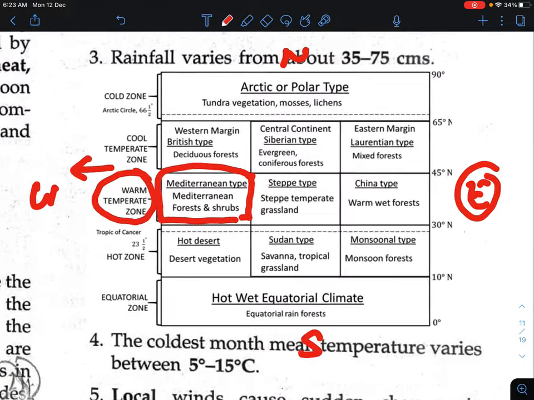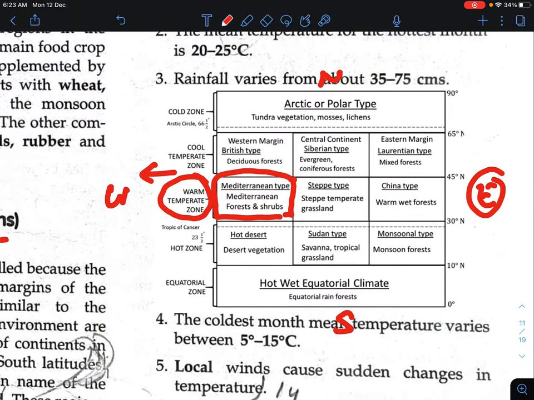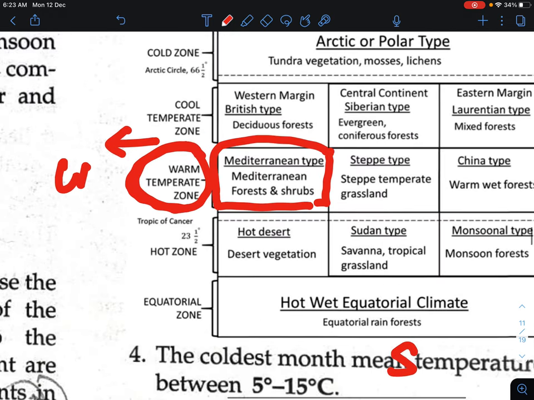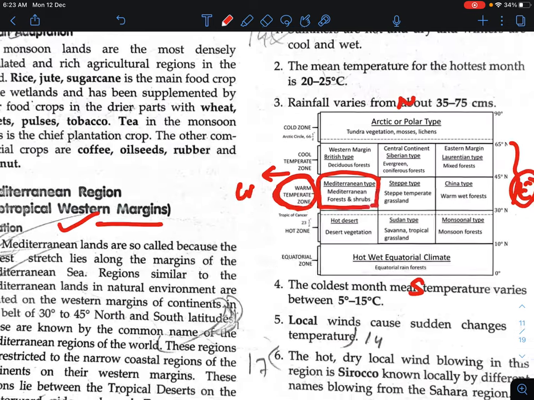Since we know that from the Tropic of Cancer to the Tropic of Capricorn, this region is called the tropical zone. And from the Arctic Circle to the Tropic of Cancer in the northern hemisphere, it comes under the temperate zone. This temperate zone is again divided into two parts, the cold temperate zone and the warm temperate zone. We are focusing on the warm temperate zone, and the first one is the Mediterranean type of climate.